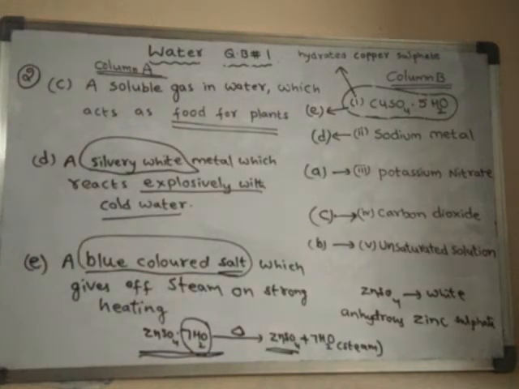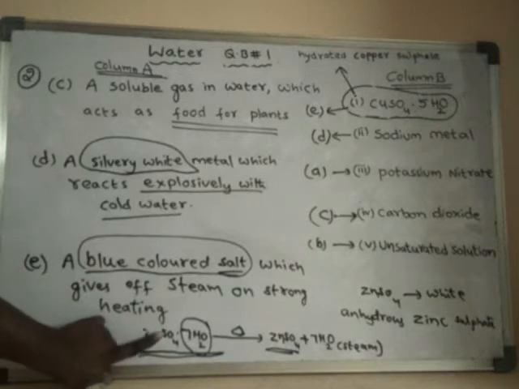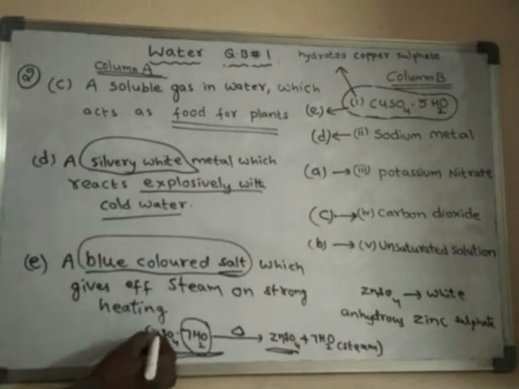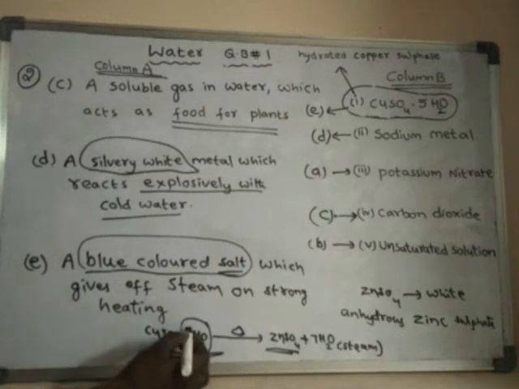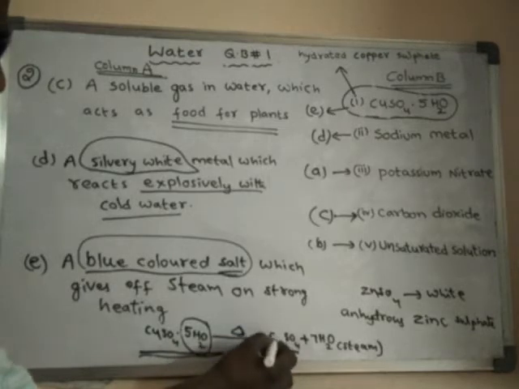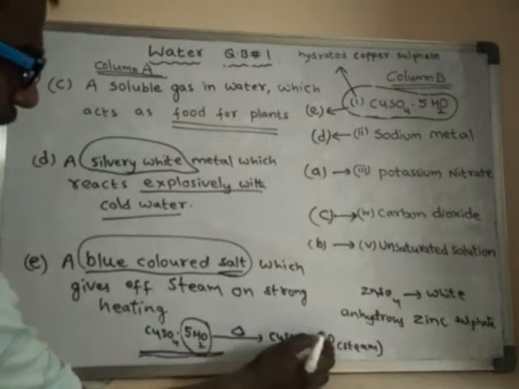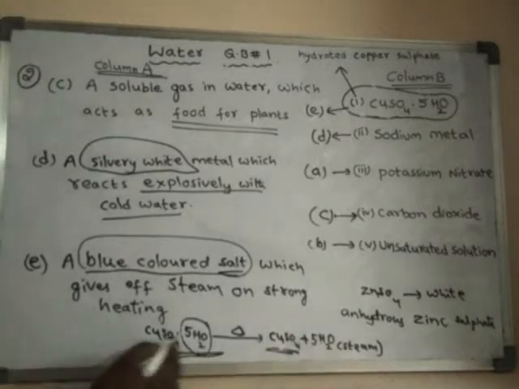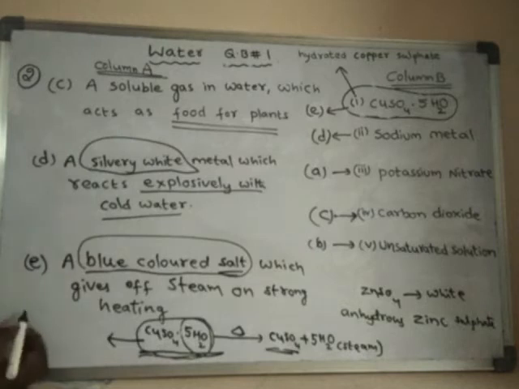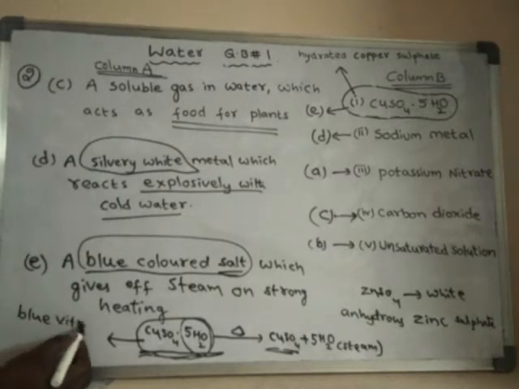So a blue colored salt which gives off steam on strong heating is called hydrated copper sulfate. Hydrated copper sulfate is also called blue vitriol.